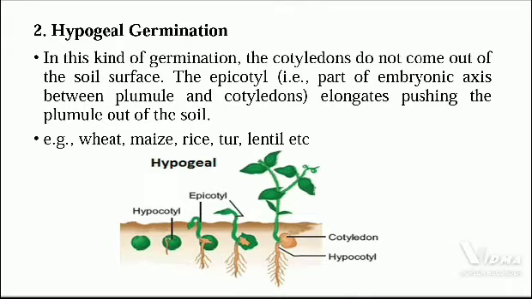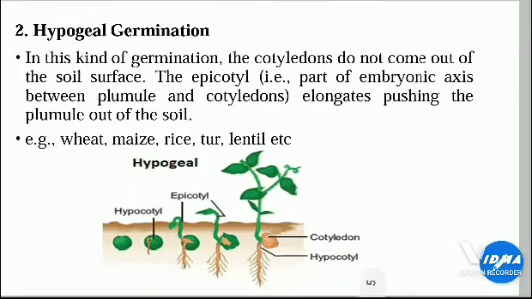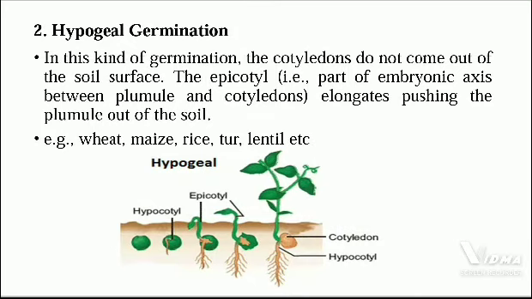In monocotyledons, radicle and plumule come out by piercing the coleorhiza and coleoptile respectively. The plumule grows upward and the first leaf comes out of the coleoptile. The radicle forms the primary root, which is soon replaced by many fibrous roots. Among dicotyledons, gram, pea, groundnut are some common examples of hypogeal germination.